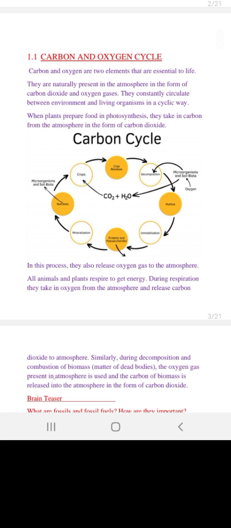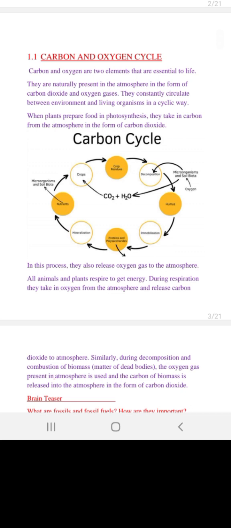From fossil fuel combustion, the gas produced is carbon dioxide. That carbon dioxide is then released into the atmosphere, and when it is released into the atmosphere, again it is consumed by the trees. Also, the burning process will release carbon dioxide into the atmosphere. Animals will release carbon dioxide into the atmosphere. That is how the cycle goes on.